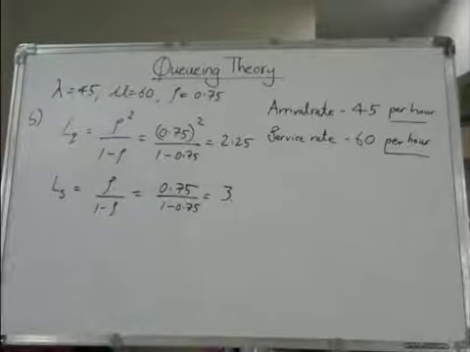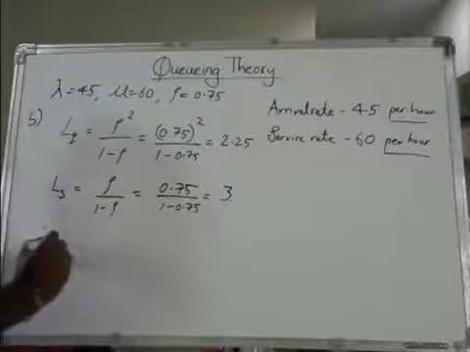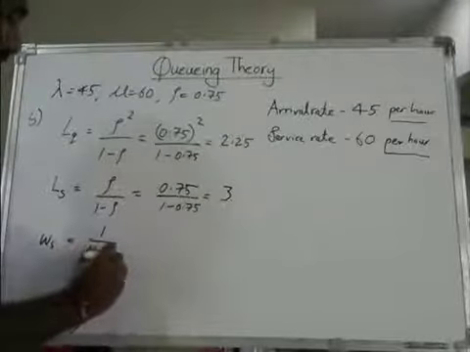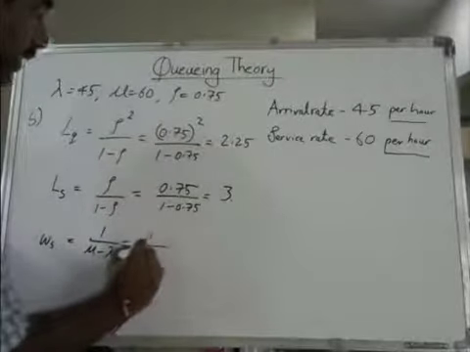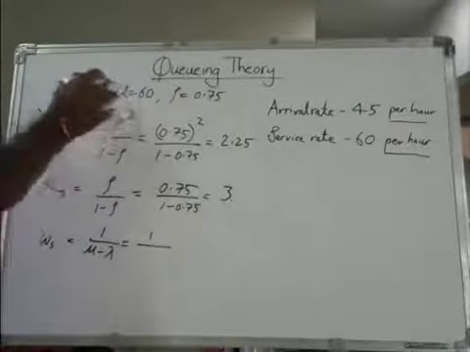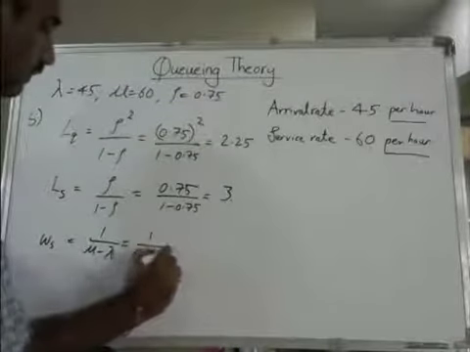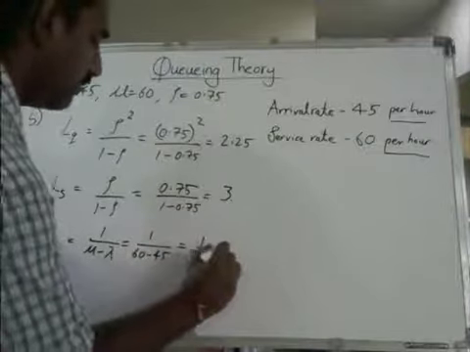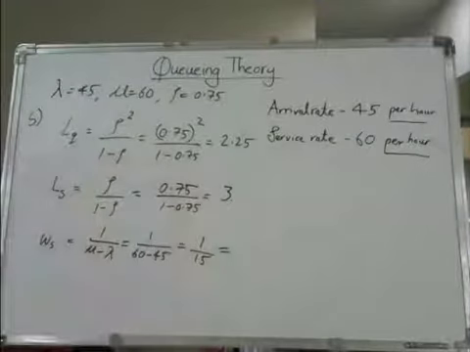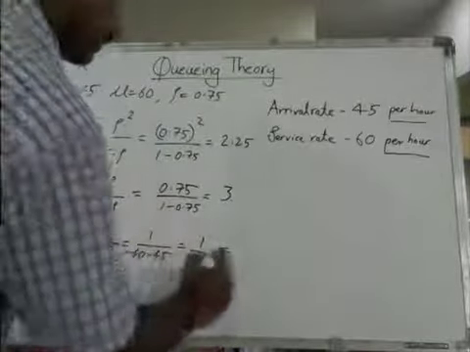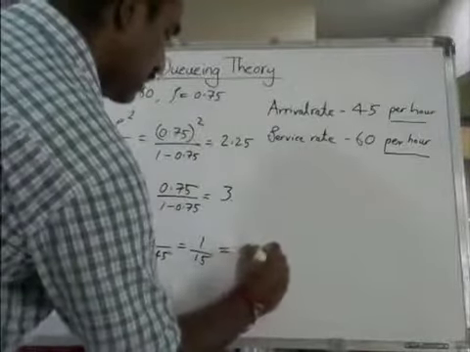WS is 1 divided by mu minus lambda, which is 1 divided by 60 minus 45, that is 1 divided by 15, which is equal to 0.06.